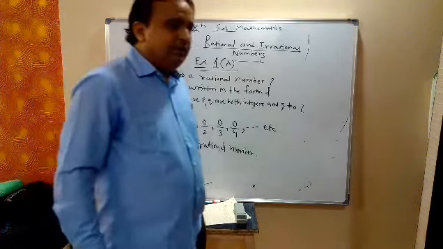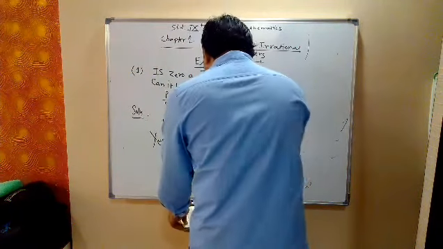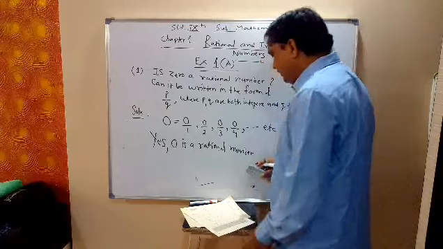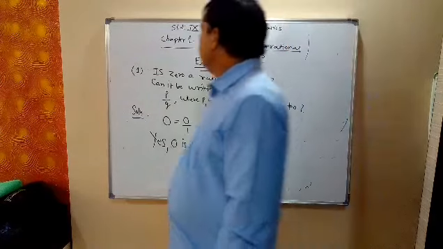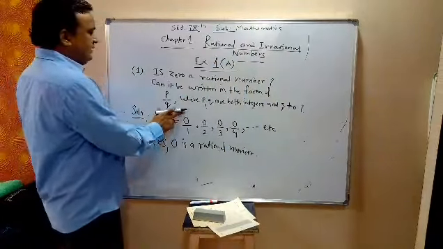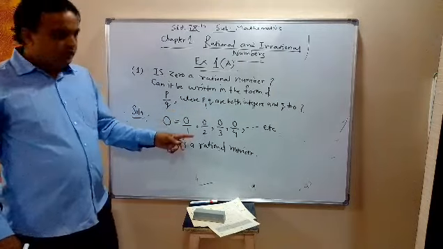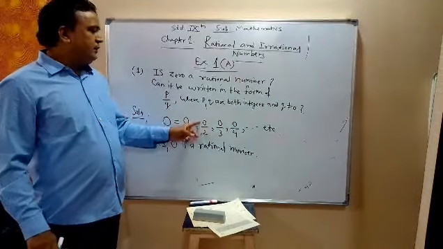So the first example of a rational number is 0. 0 is a rational number. 0 can be written in the form of P upon Q: 0 upon 1, 0 upon 2.